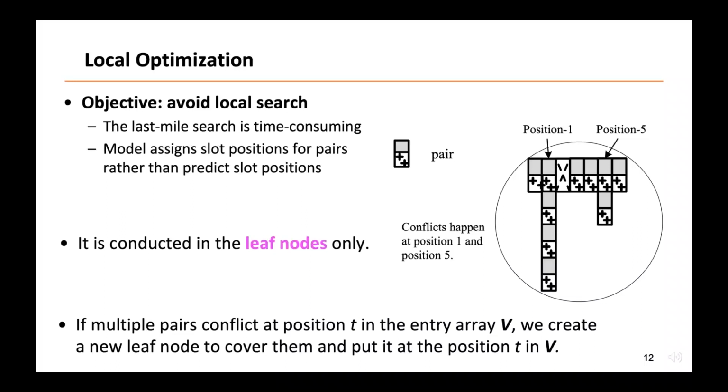The local optimization is simple. If the linear regression model predicts the same position T for multiple pairs, we create a new leaf node to cover them. After that, the pointer to the newly created node is assigned to the position T in the entry array V.